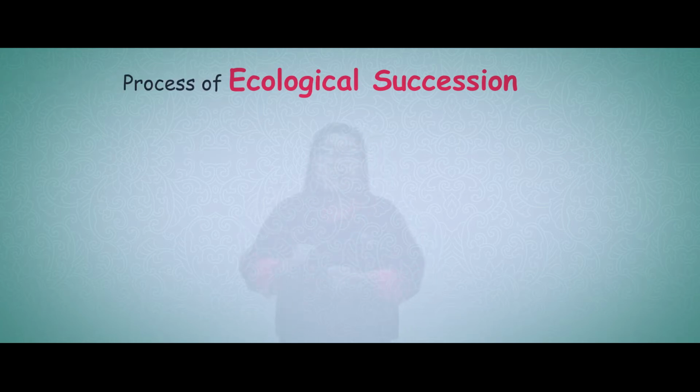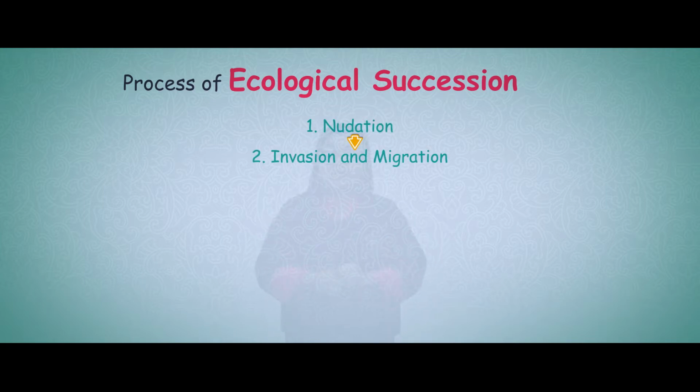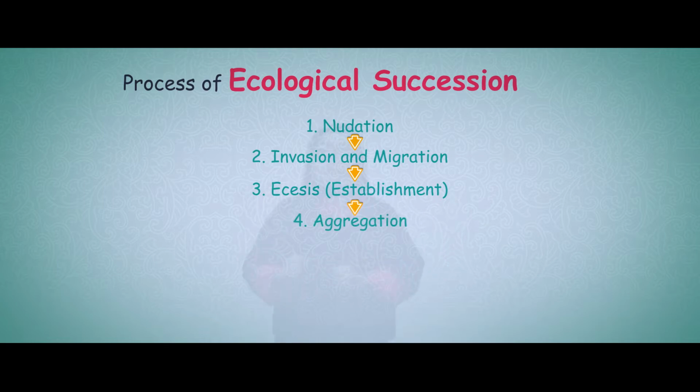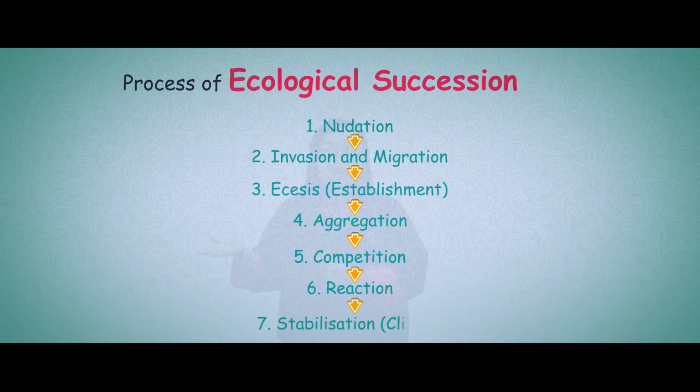Number 1, we have nudation. Number 2, we have invasion or migration. Number 3, we have ecesis, which we also call establishment. Number 4, we have aggregation. Number 5, we have competition. The 6th step is called reaction. And the 7th step is known as stabilization, or we can also call it the climax stage.